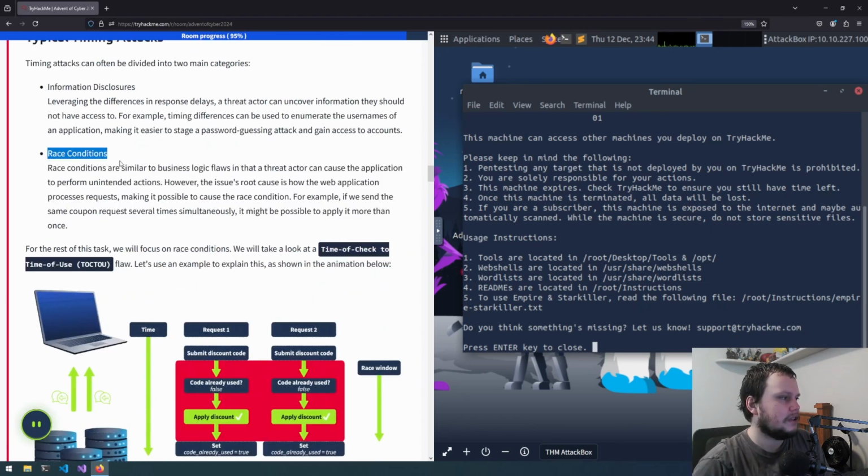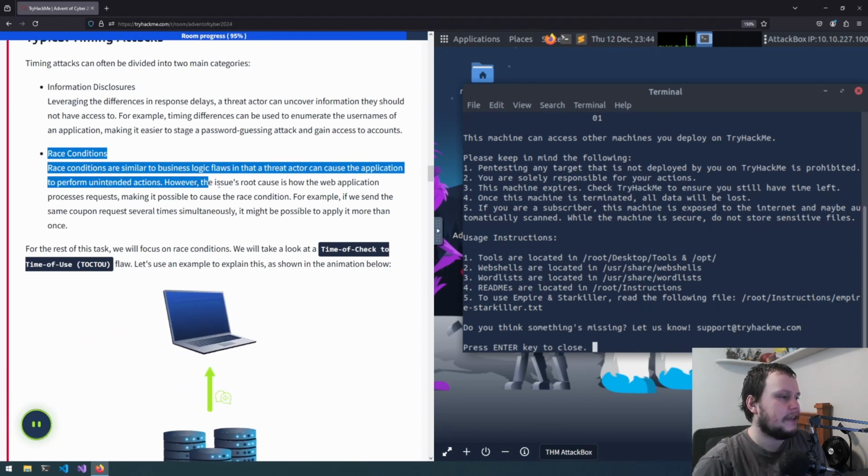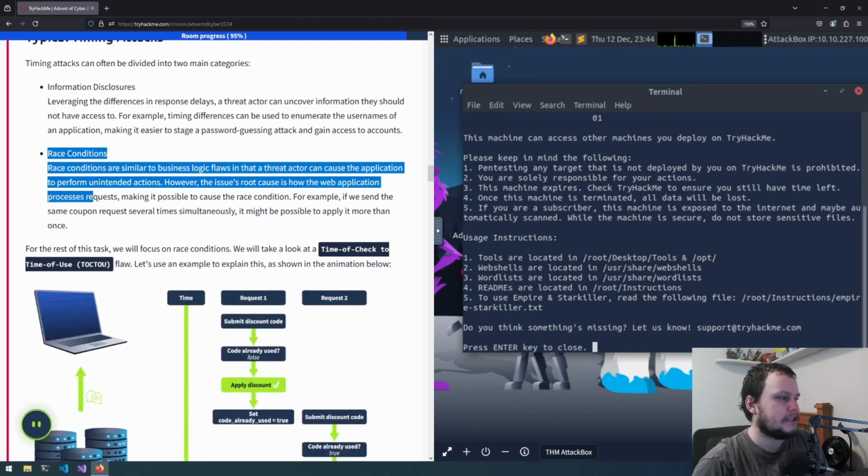Race conditions. Race conditions are similar to business logic flaws in that a threat actor can cause the application to perform unintended actions. However, the issue's root cause is how the application processes requests, making it possible to cause the race condition.